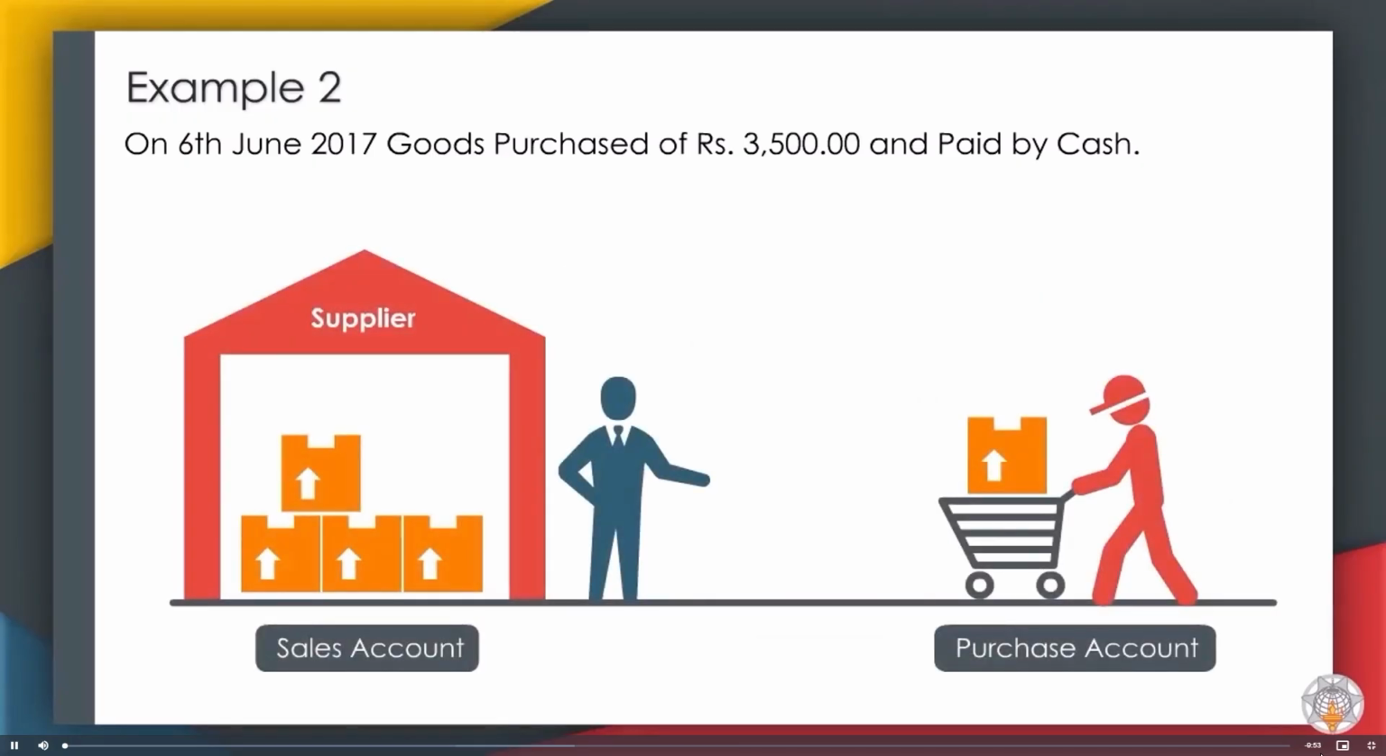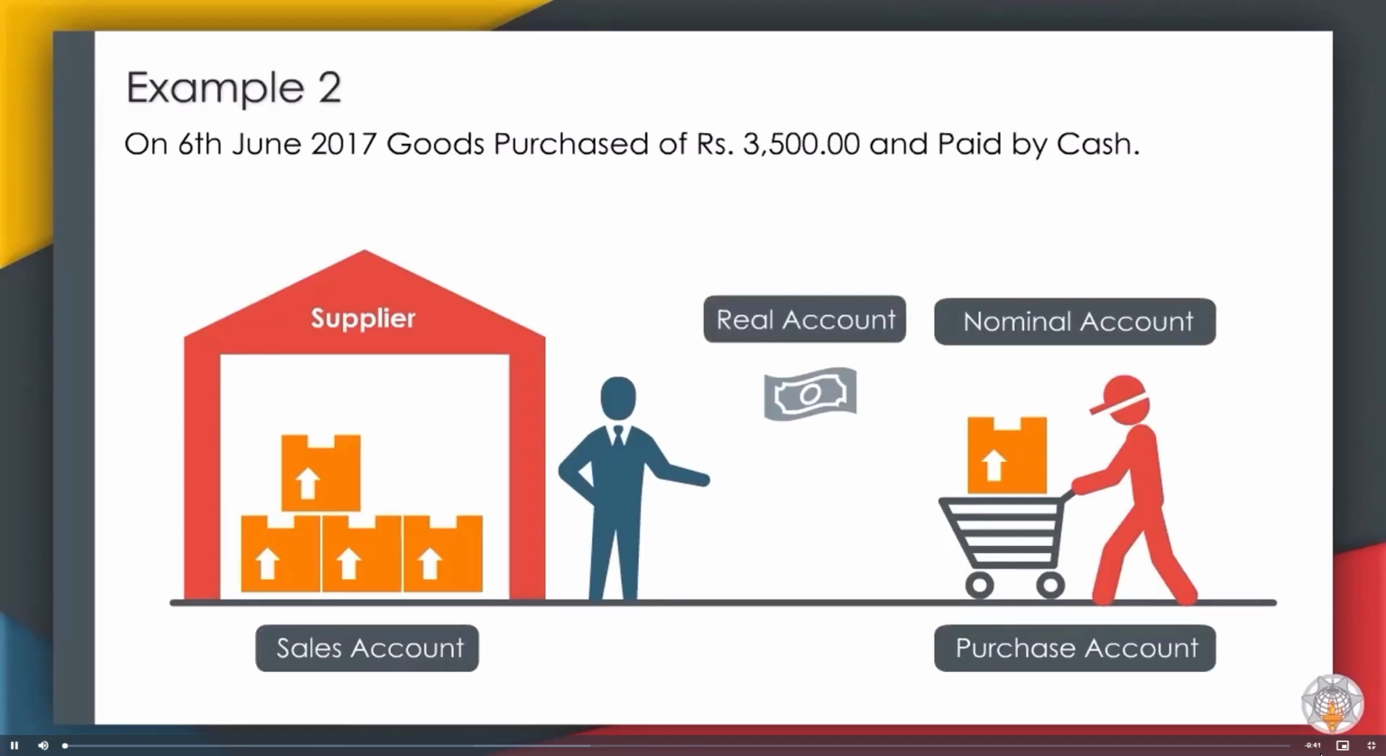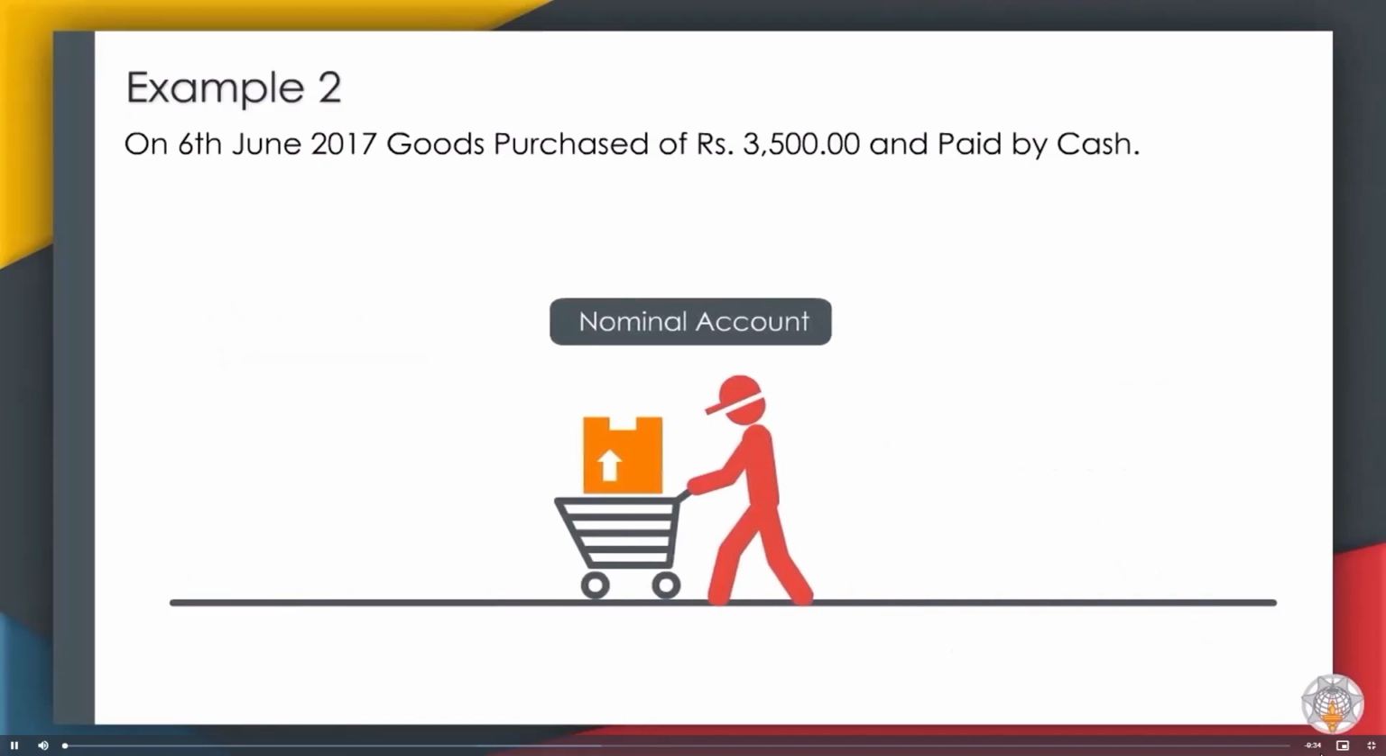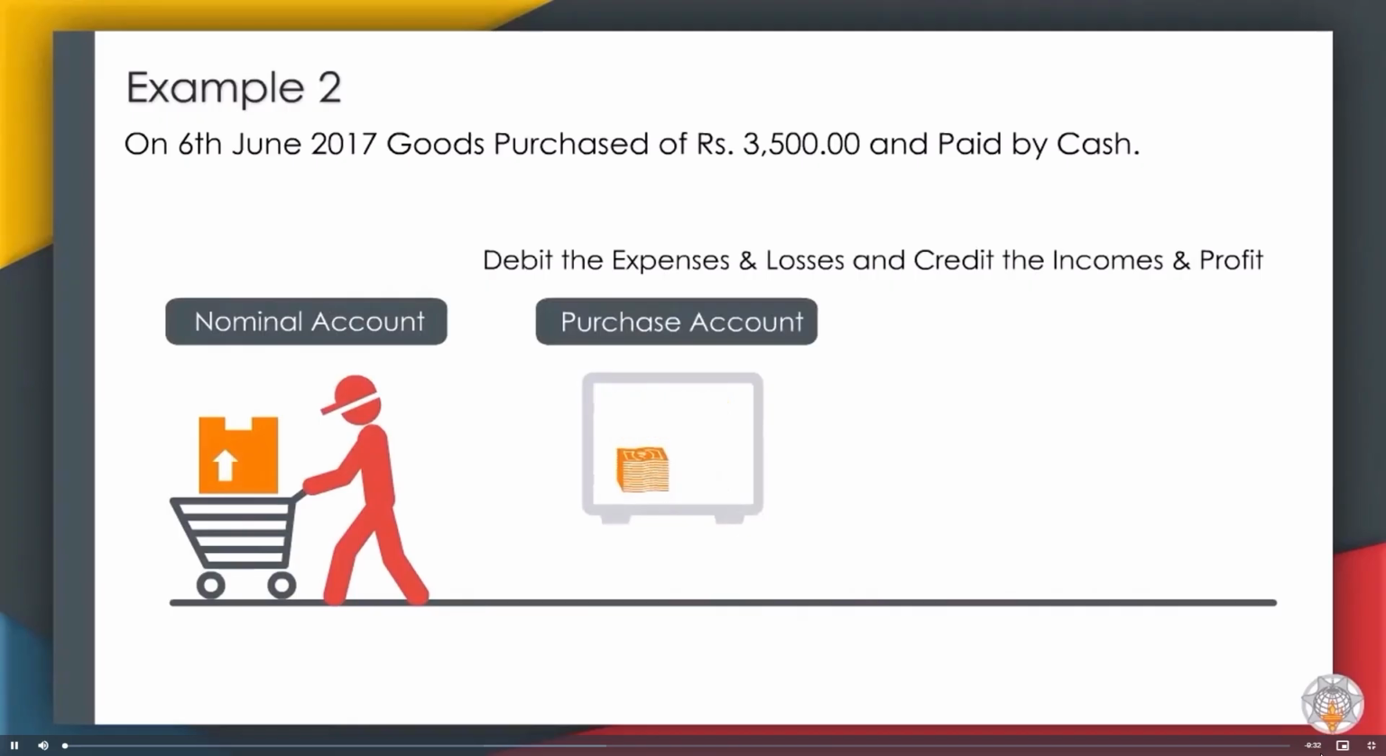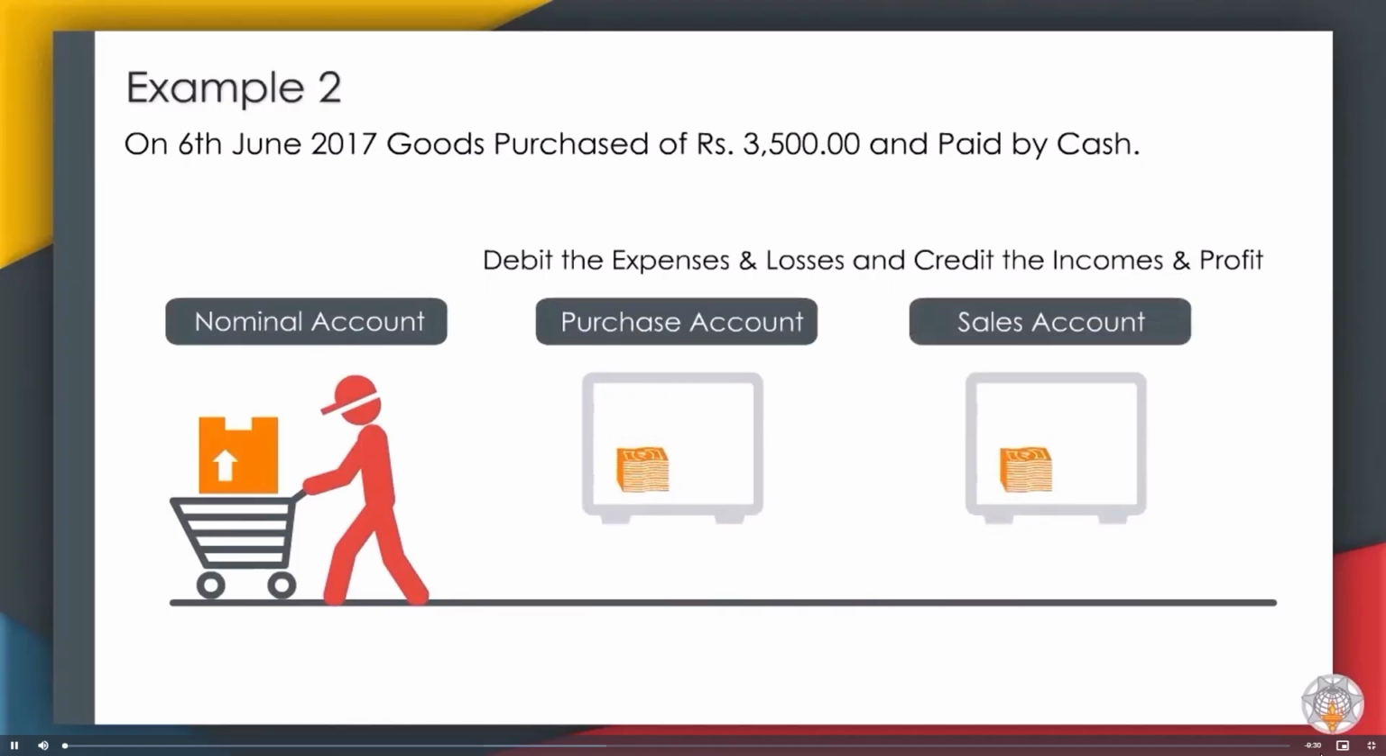When we purchase goods, it means we are doing some expenses. Therefore, purchase account is a nominal type of account. Cash is an asset, so cash account is also a real account. Now let us apply the rule for nominal accounts first. For nominal accounts, debit the expenses and losses and credit the incomes and profit. Here, purchase account records are expenses. Therefore, purchase account will be debited.